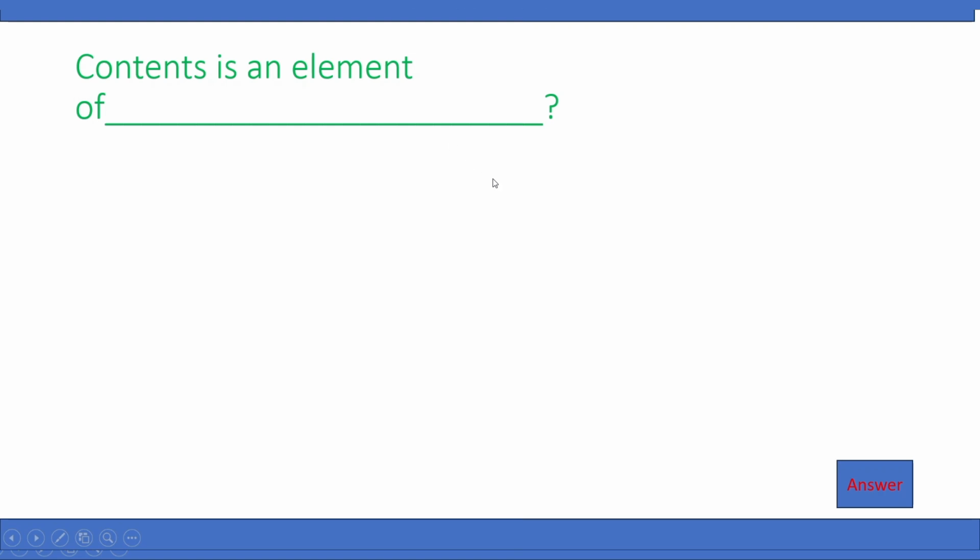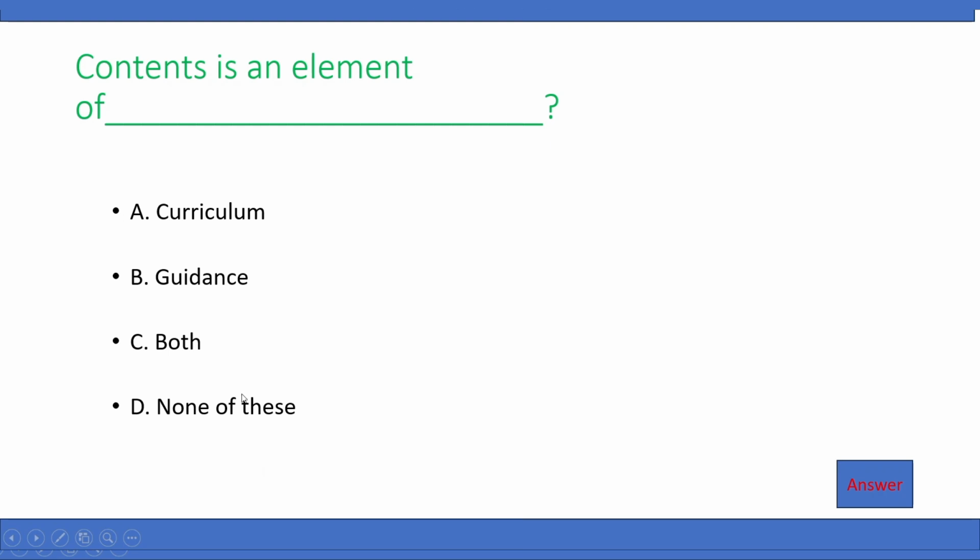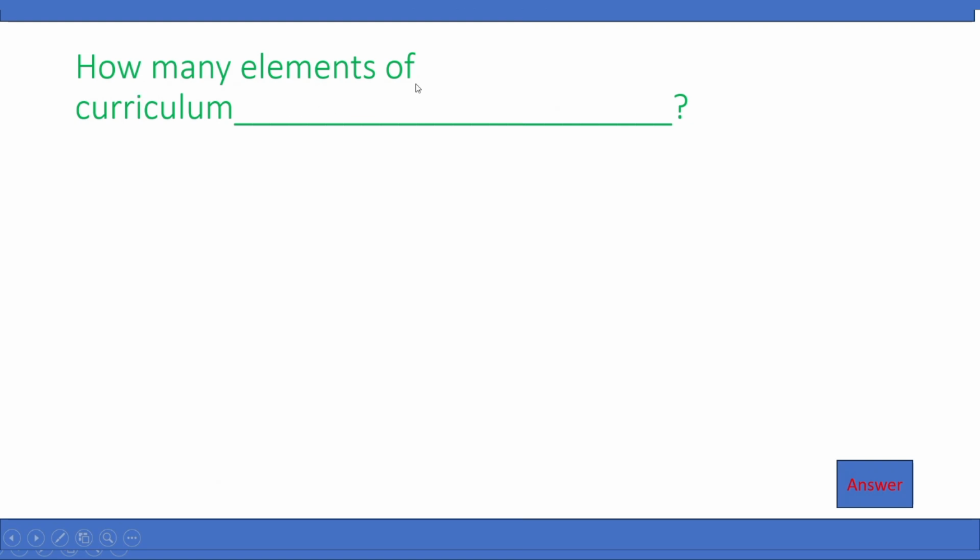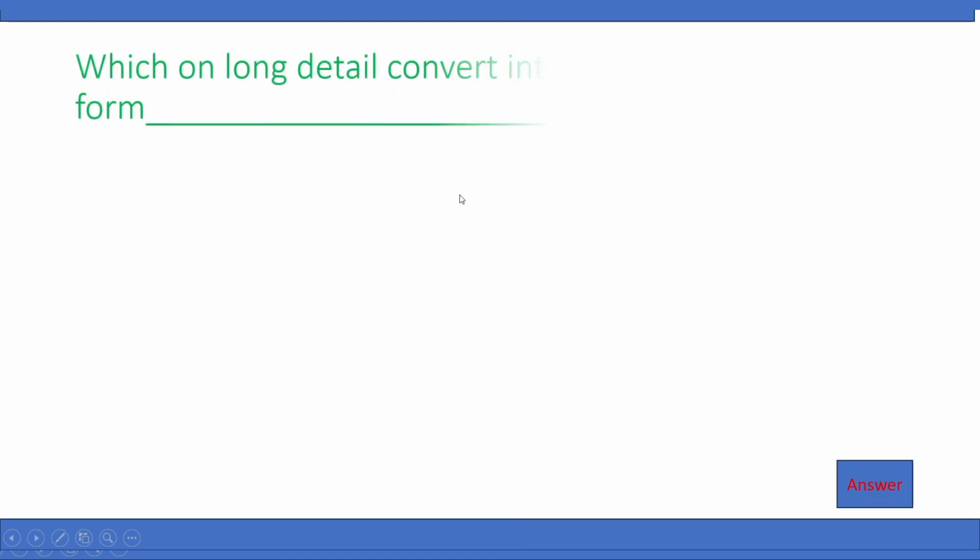Contents is an element of dash. A. Curriculum, B. Guidance, C. Both, D. None of these. Right answer is A. It is curriculum. How many elements of curriculum? A. 2, B. 3, C. 4, D. 5. Right answer is 4. It is C.